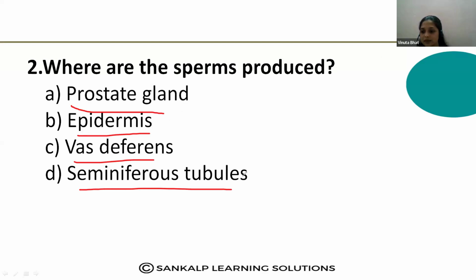Yes, what is the answer? Yes, Kantaraju, option D. Yes, very good. Seminiferous tubules. That is, they are produced at the seminiferous tubules. Yes, option D is the correct answer.